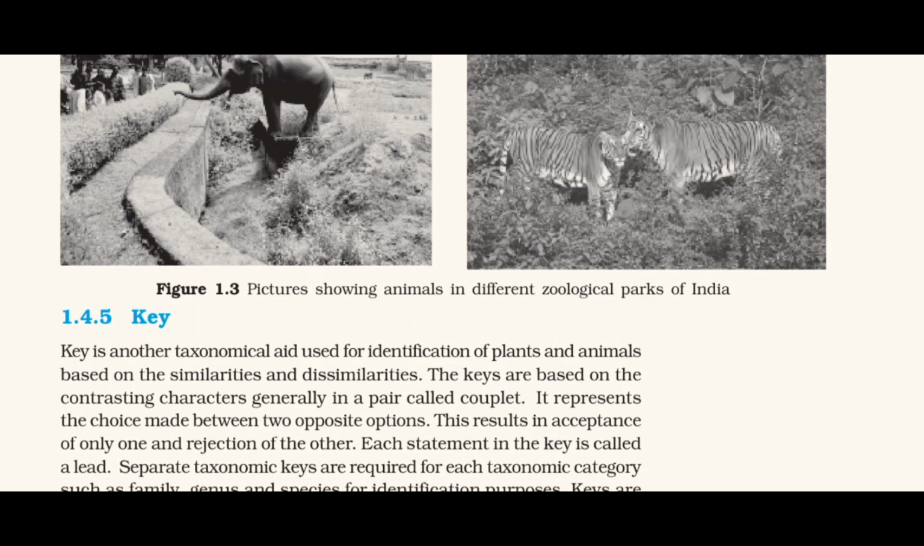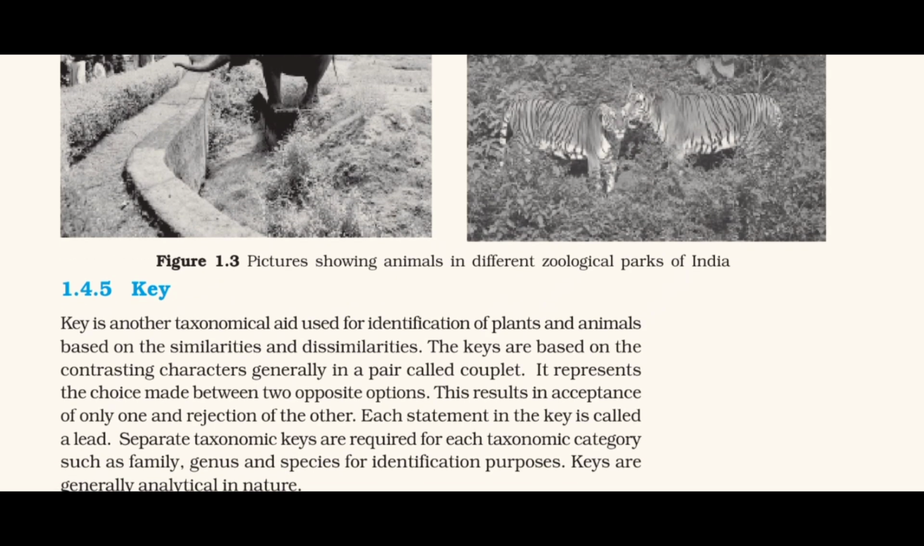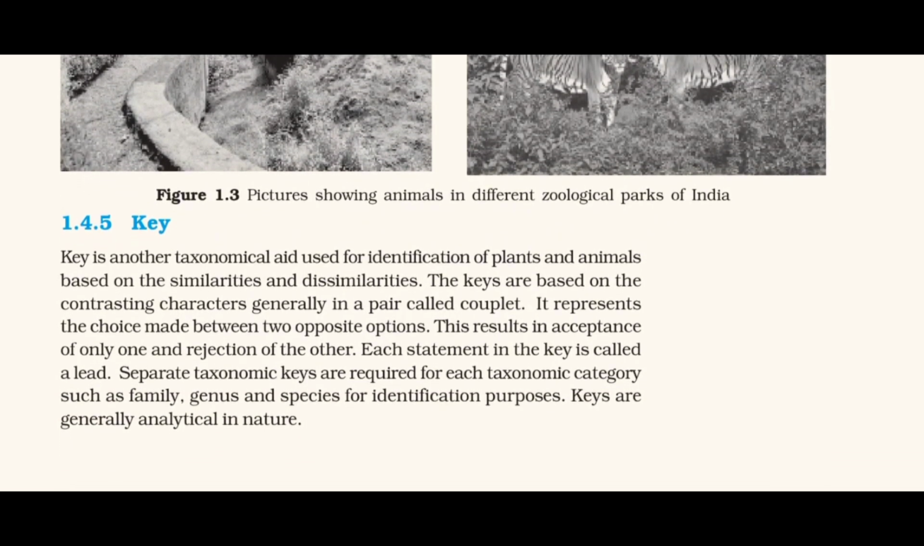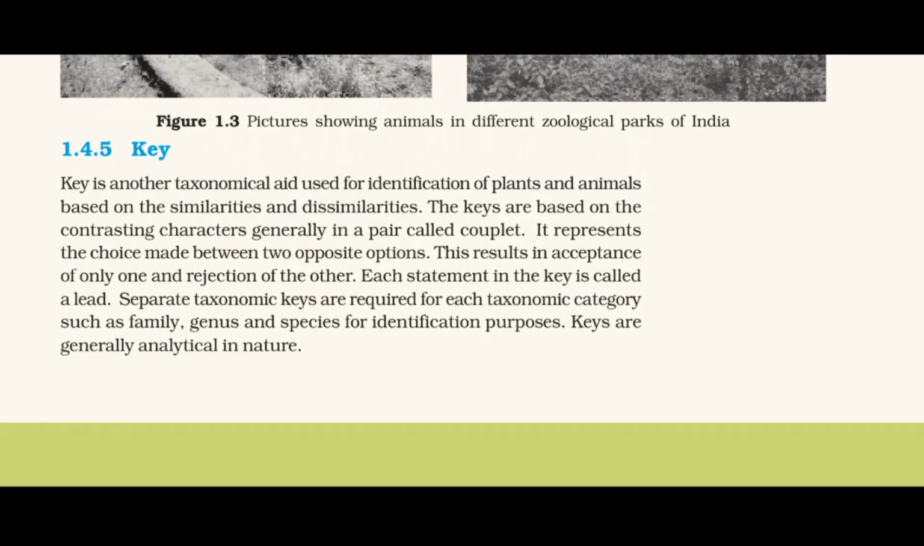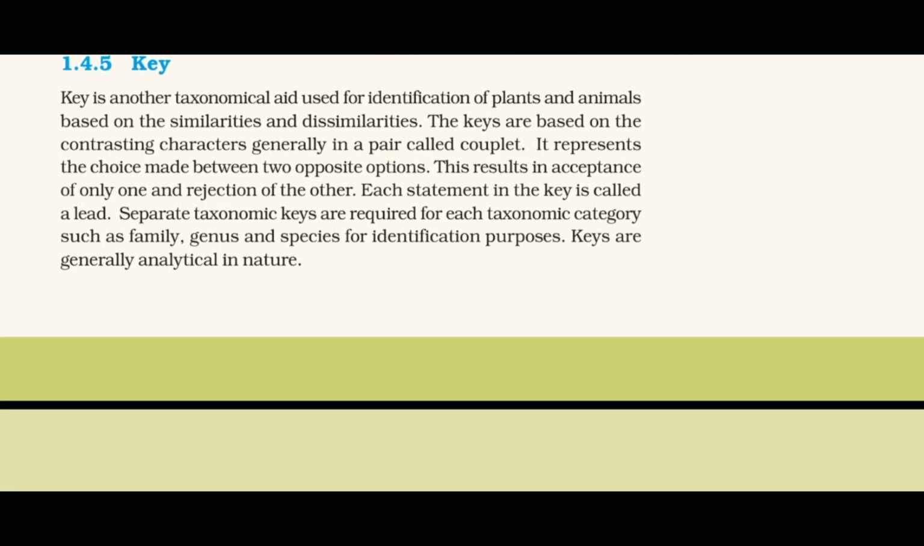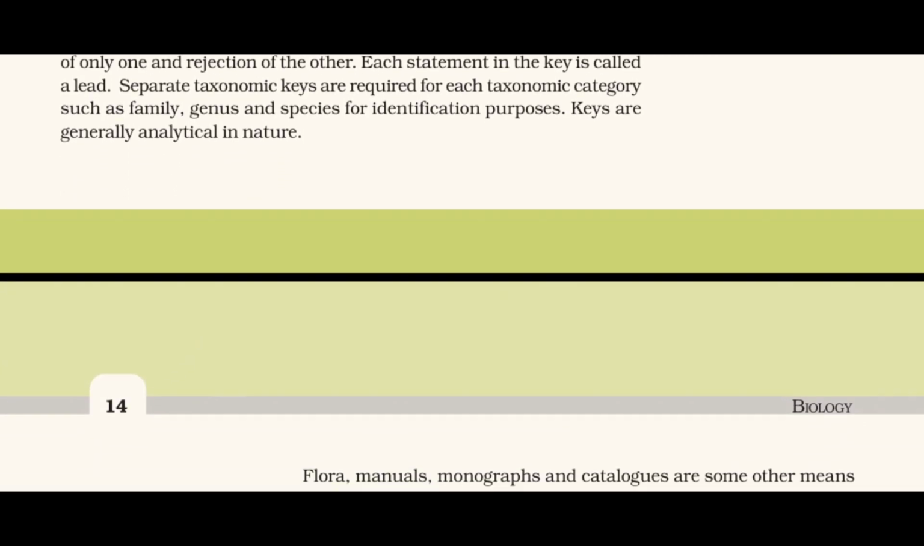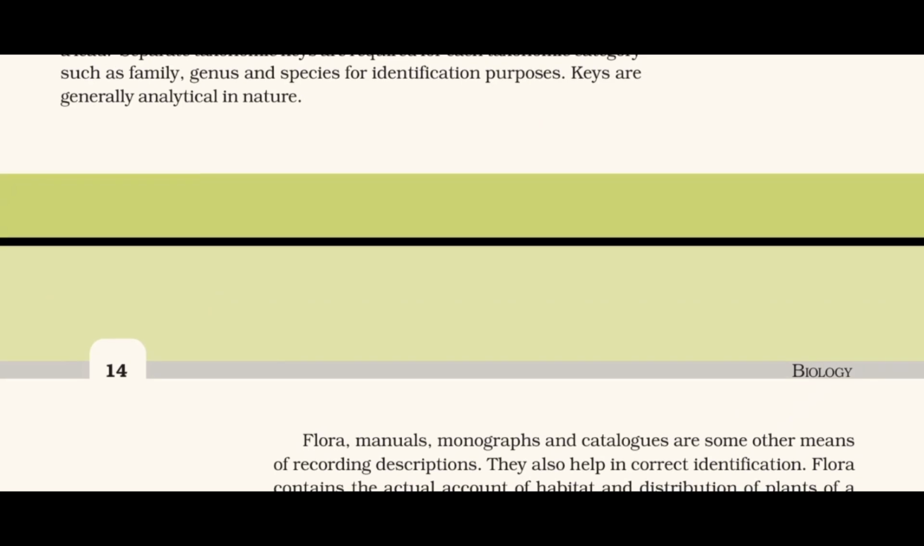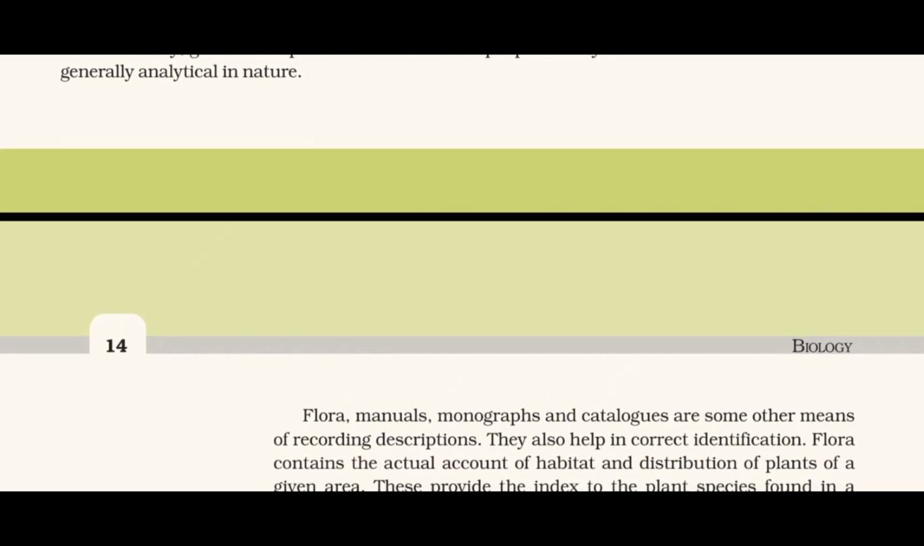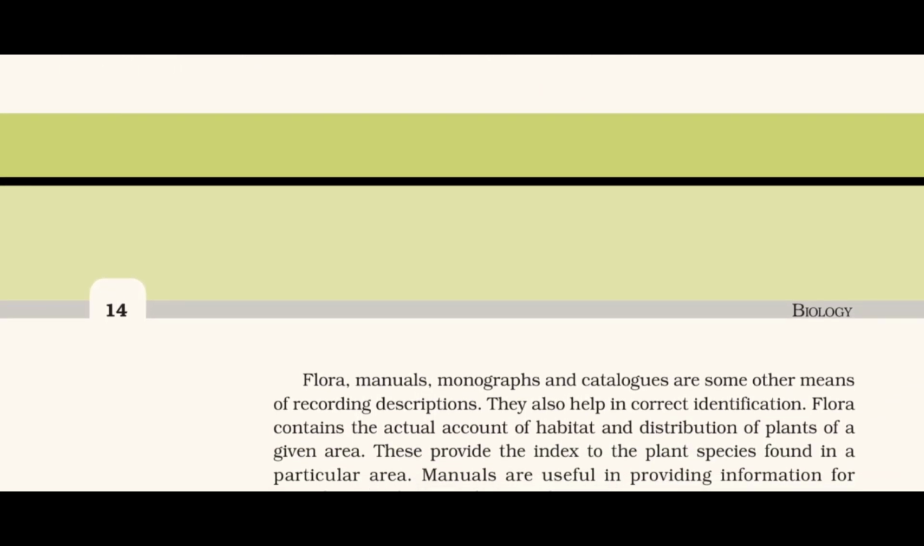Key is another taxonomical aid used for identification of plants and animals, based on the similarities and dissimilarities. The keys are based on the contrasting characters, generally in a pair, called couplet. It represents the choice made between two opposite options. This results in acceptance of only one and rejection of the other. Each statement in the key is called a lead. Separate taxonomic keys are required for each taxonomic category such as family, genus, and species for identification purposes. Keys are generally analytical in nature.